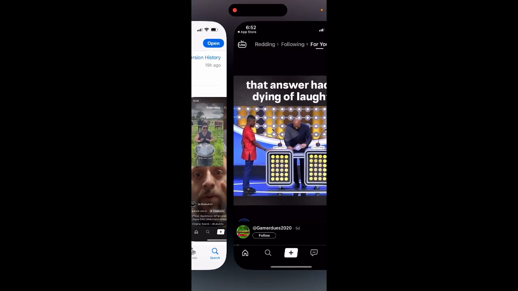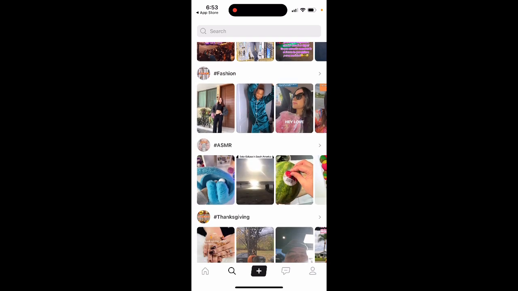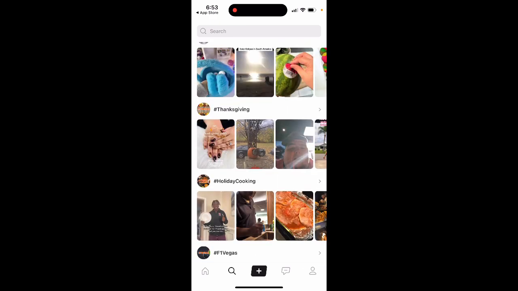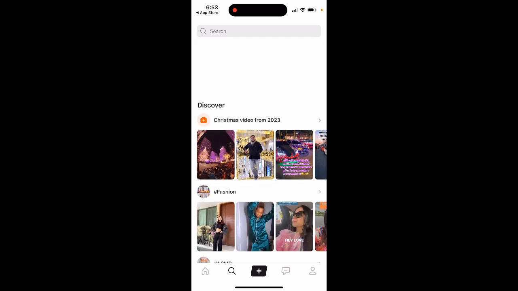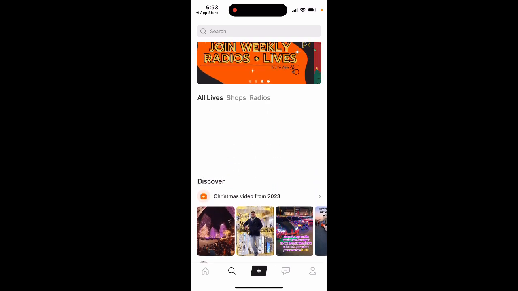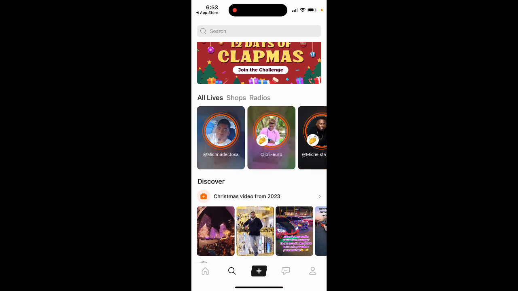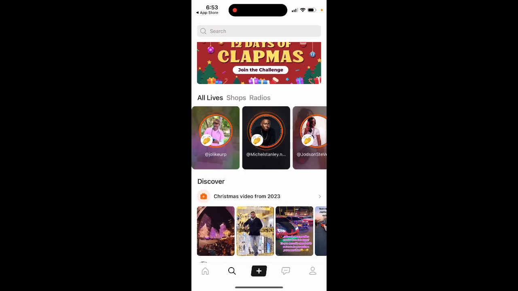And then you can just open it up here. So that's basically what you have. And then you can just go and search through some different hashtags. You can discover videos, you can see all lives, shops, and then radios live. So if you go to live, you can just go to the live stream, and that's where it is.